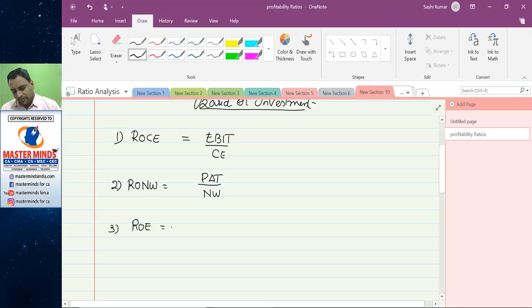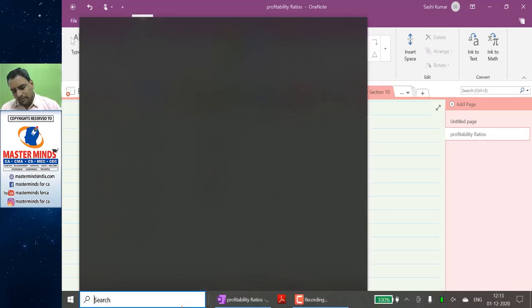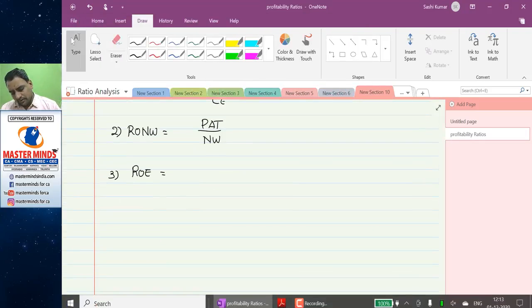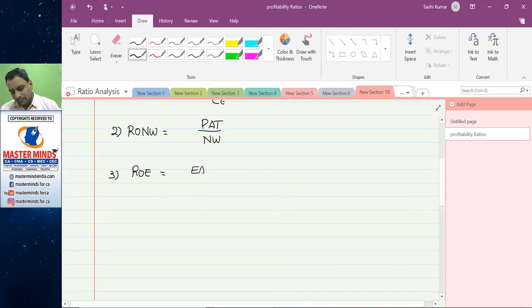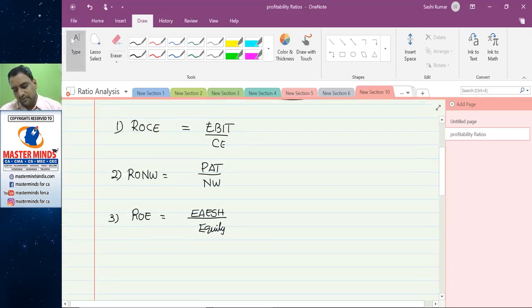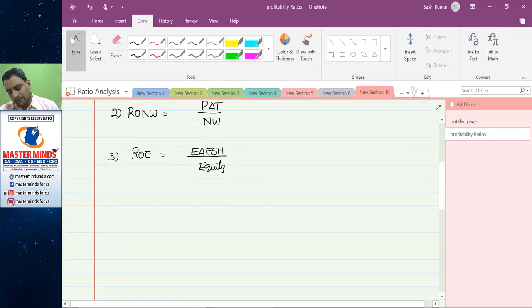Return on equity is equal to earnings available to equity shareholders divided by equity. There are three formulas. First to go, return on capital employed.